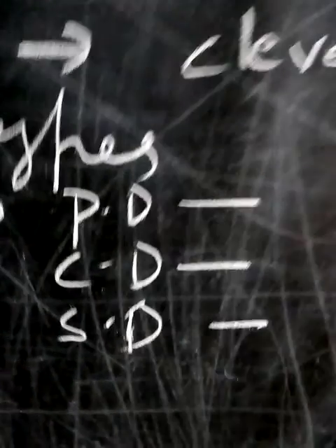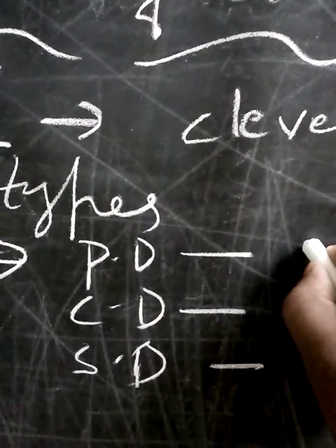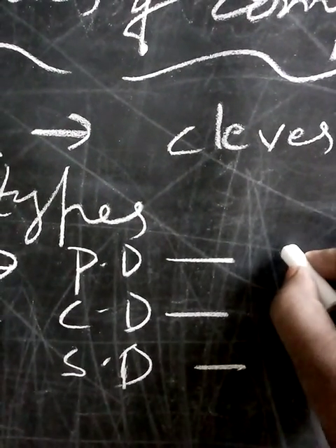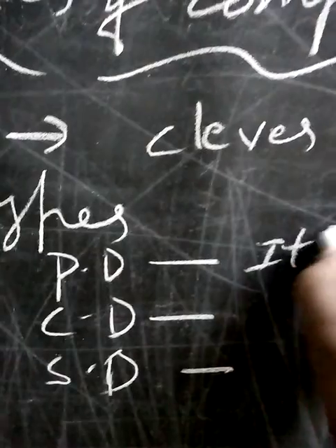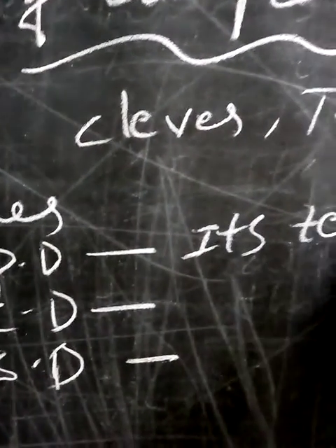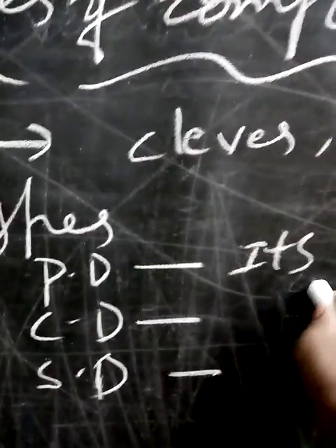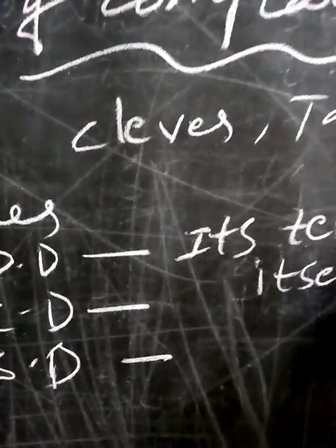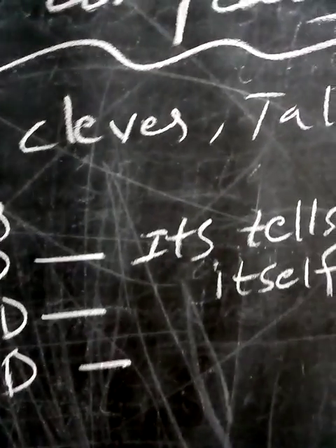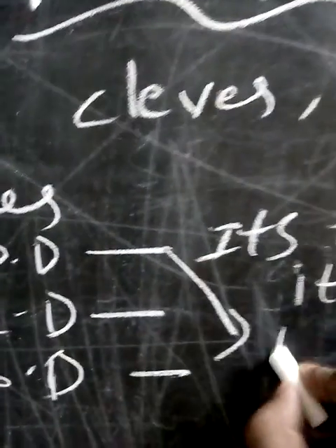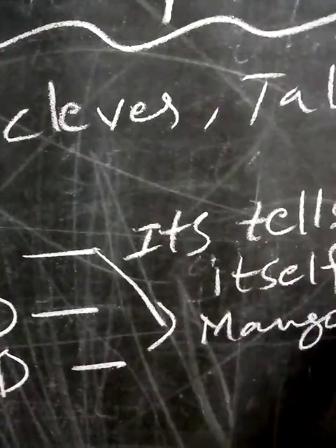What is positive degree? It tells about itself only. It tells about itself only. For example, mango is sweet.